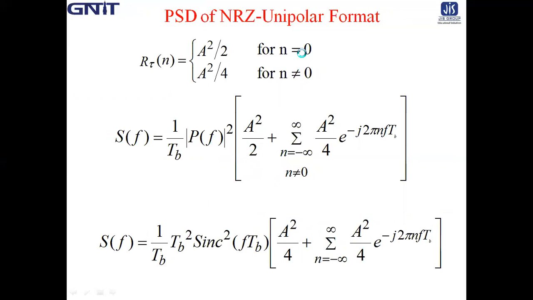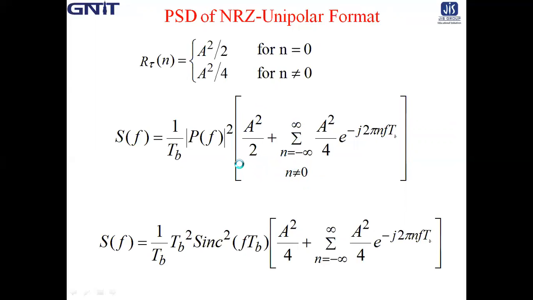For n equal to 0, it is A square by 2 into e to the power 0, which is 1. And for n not equal to 0, it is A square by 4 e to the power minus j 2 pi n f Tb, valid for n from minus infinity to plus infinity excluding n equal to 0, because the n equal to 0 term is already written here, which is A square by 2.